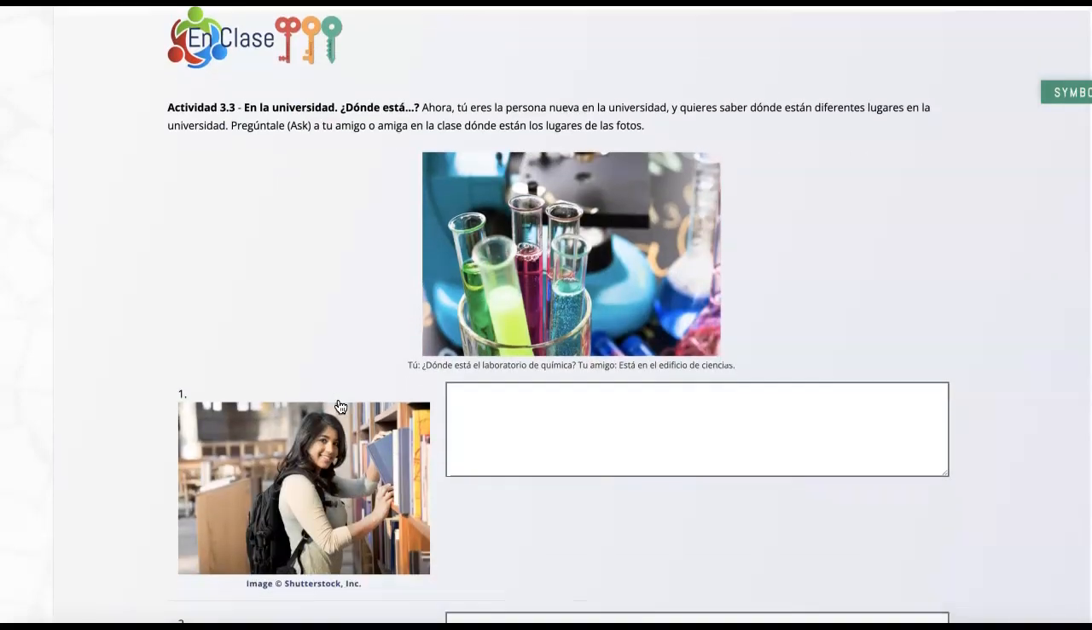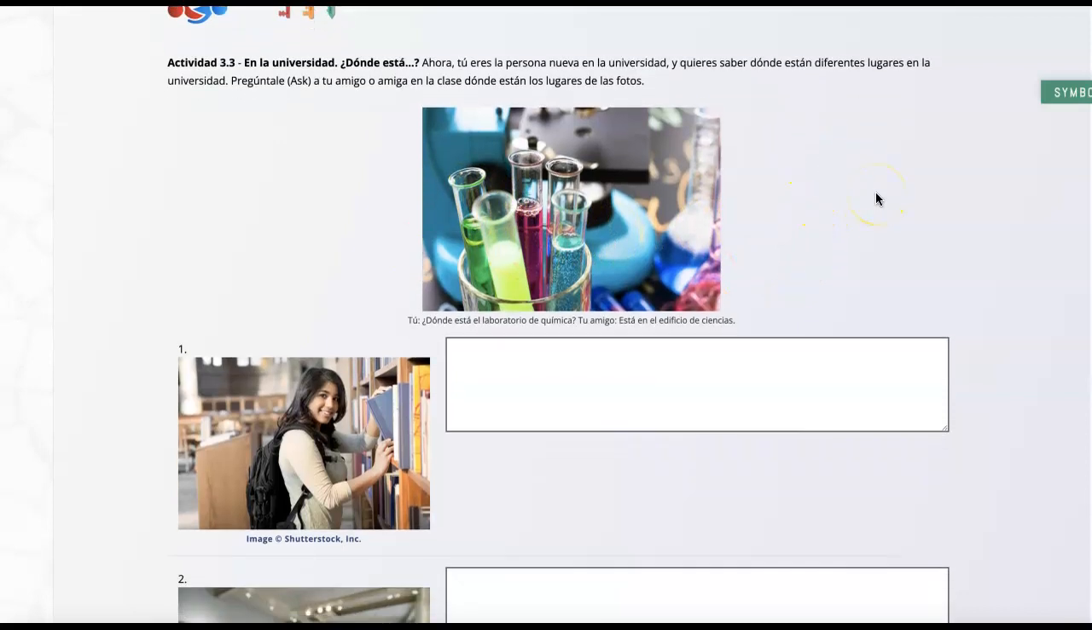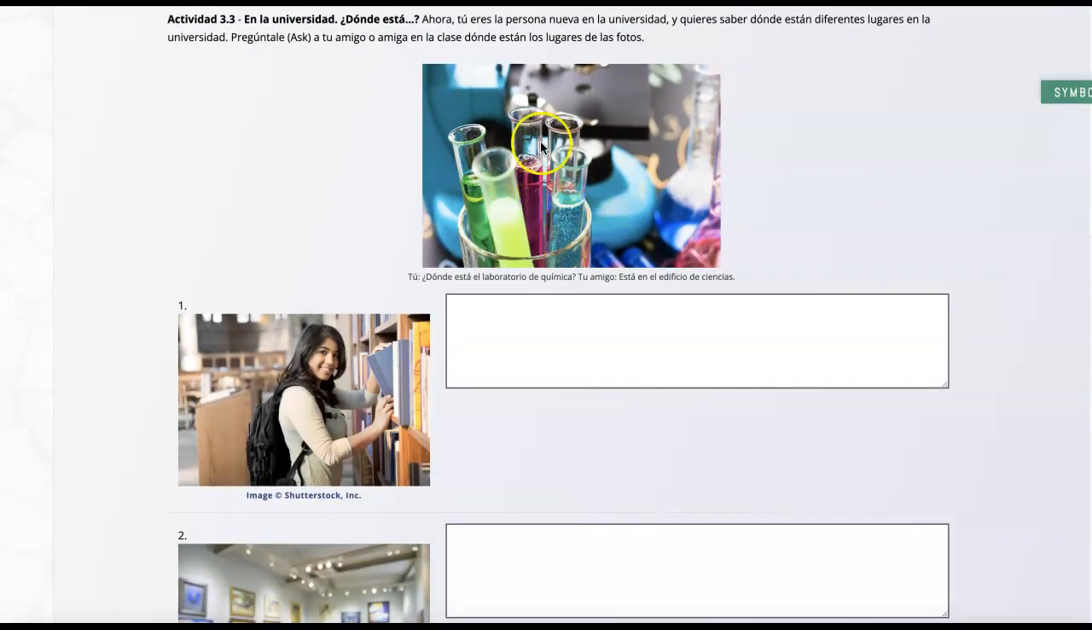With Actividad 3.3, I realize this is an online course, so you may not need access to any of these things, but it never hurts to know. So you can make things up, that's fine. Here on the modelo, again, just like Actividad 3.2, you ask and answer the same question unless you're working with someone. ¿Dónde está el laboratorio de química? Está en el edificio de ciencias.